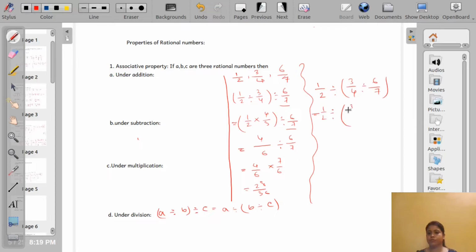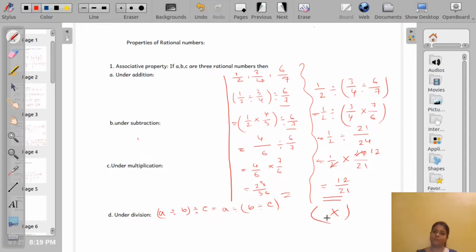Let us do the bracket work first, multiplied by 7/6. So 1/2 divided by 21/24, which gives 12 by 21. Are the results same? No.